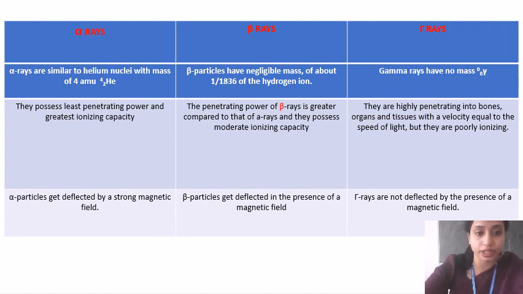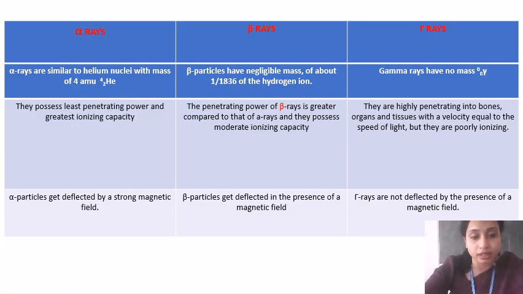The next point is important. Alpha rays have the least penetrating power and greatest ionizing capacity. As I said earlier, alpha and beta rays are particulate in nature and gamma rays are waves. They are electromagnetic radiations, EMR.